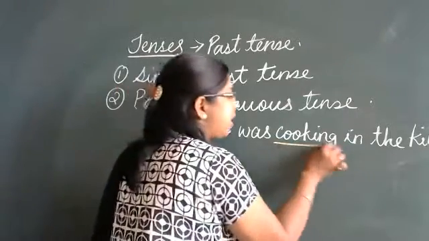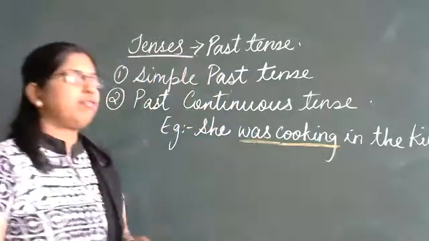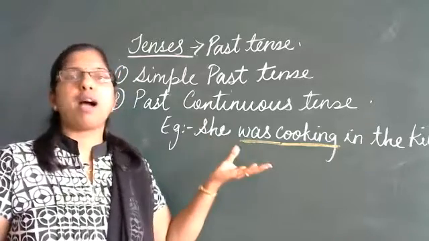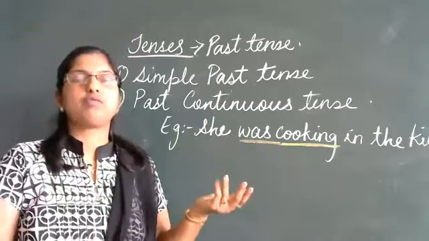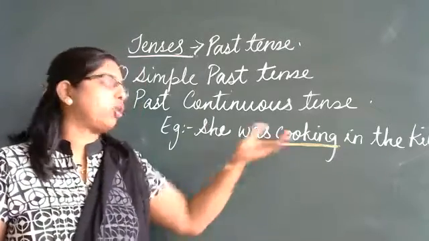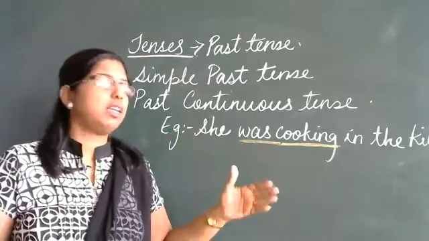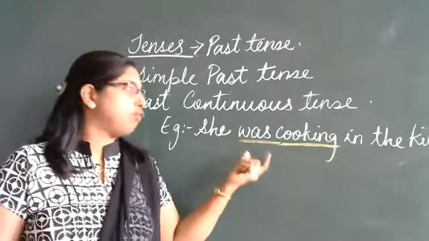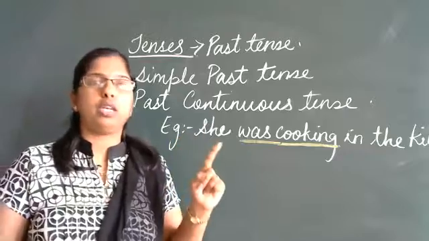So this gives us a continuous. Was. When do we use was? When we talk about the past. In present, we use is and are. Is for the singular and are for the plural. He is cooking. They are cooking. So is and are we use for the present. Same thing, in the past, we use was and were. Was for the singular, that is a single person, and were for the plural.